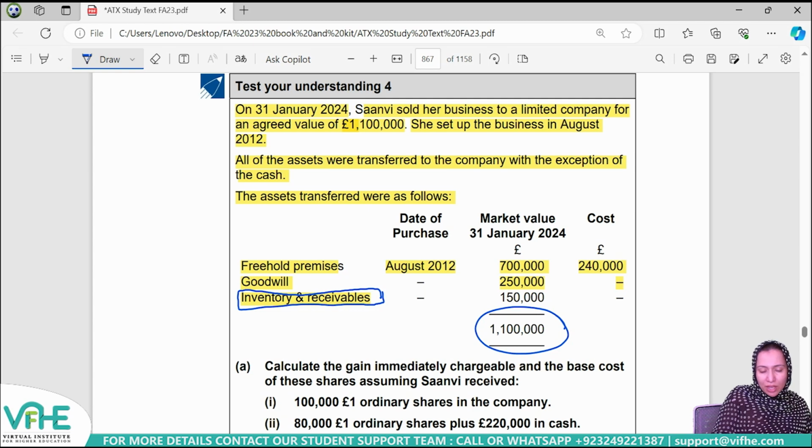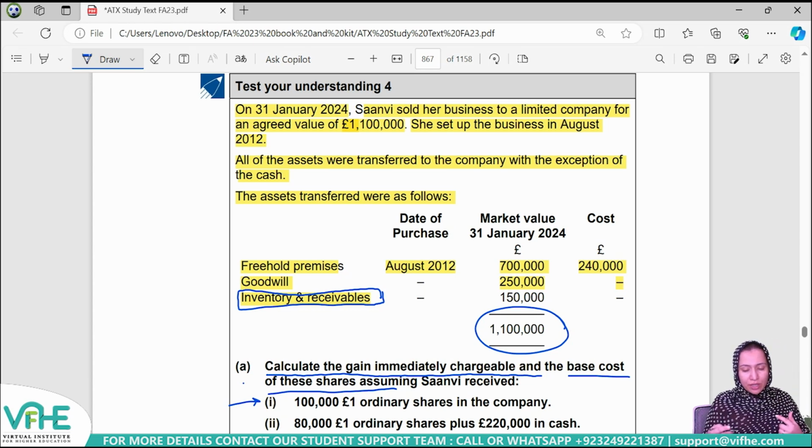And here we have a requirement to compute the gain immediately chargeable and the base cost of the shares, assuming two things. If 100,000 £1 ordinary shares in the company are received as the consideration, I mean, the whole consideration is received only in the form of shares. And how many shares are being received?